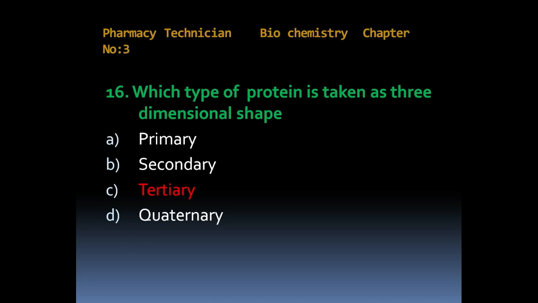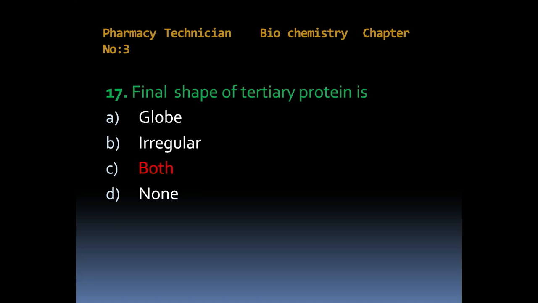16. Which type of protein is taken as three-dimensional shape? Option A, primary. Option B, secondary. Option C, tertiary. Option D, quaternary. True option is C, tertiary. 17th. Final shape of tertiary protein is option A, globe. Option B, irregular. Option C, both. Option D, none. Answer is both.